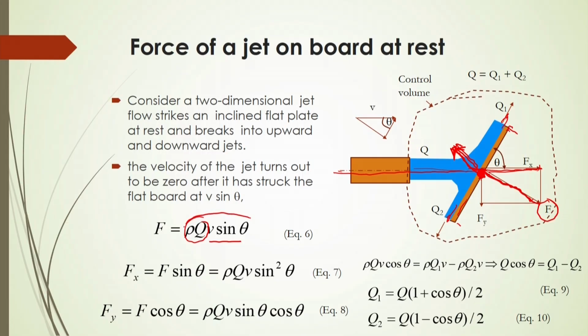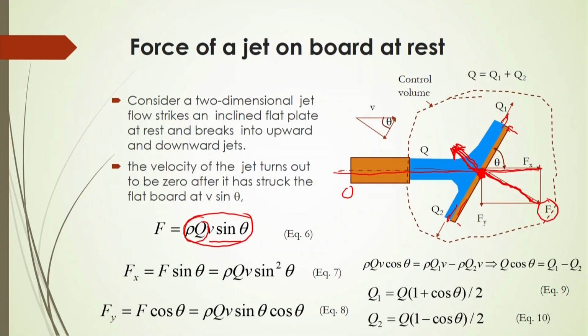So, momentum will be equal to rho q v sin theta. Okay. So, mass into velocity, this will be your momentum. Now, if it is coming from 0 velocity, then the momentum change will be equal to rho q v sin theta minus 0. So, it will be equal to rho q v sin theta.